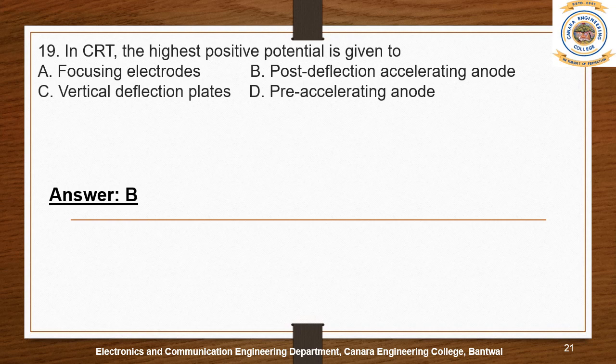To make the acceleration more, they should be attracted by the positive potential. So the highest positive potential is kept at the post deflection accelerating anode, just to increase the speed of electrons so they reach the CRT screen.